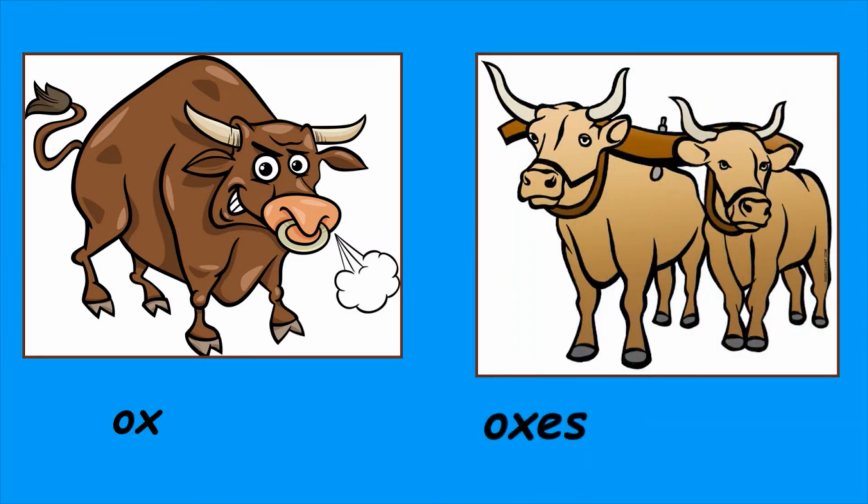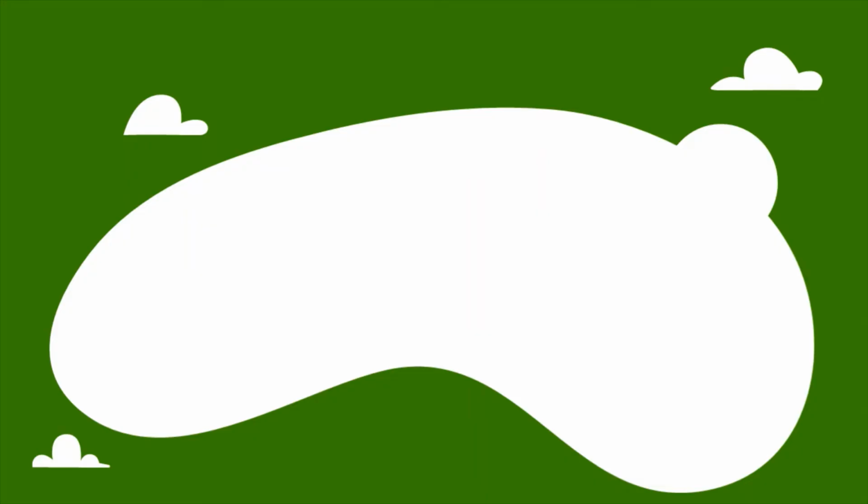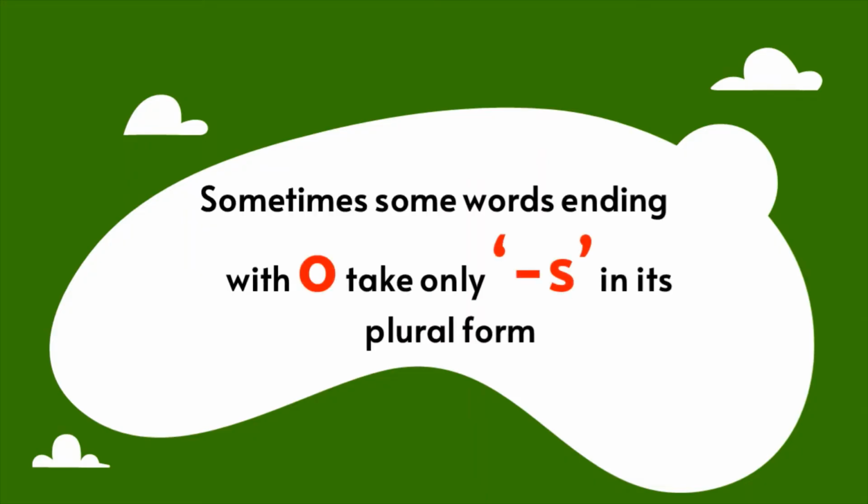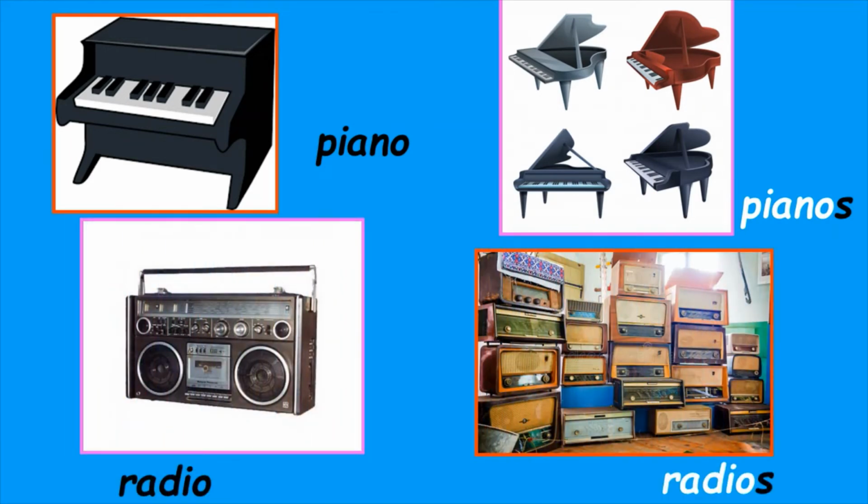However, English is a language of exceptions and there are certain words which don't follow the rule. For example, ox. As per the rule, the plural of ox should be oxes. However, it is incorrect. The plural of ox is oxen. In the same way, some words that end with o take only s in their plural form. These words are piano, pianos, radio, radios.